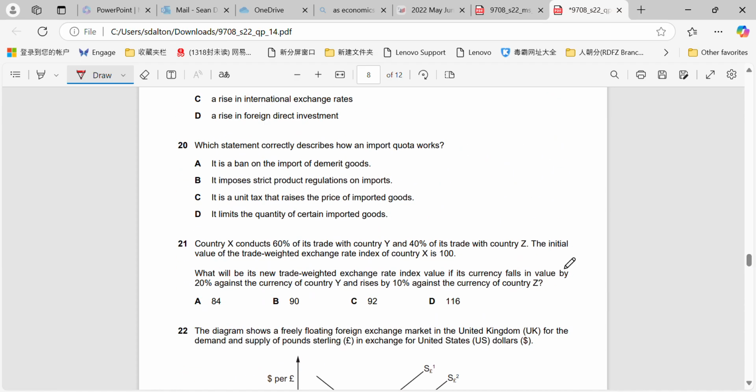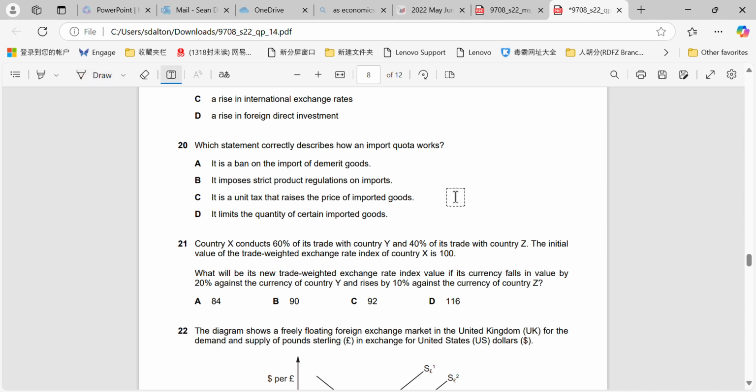Okay, 21. Trade weighted exchange rate is not something that's come up. I need to double check if it is still on the syllabus or not. I don't believe it is, but we'll do the question anyway, because it's relatively simple and it's worth knowing in any case. So they conduct 60% of their trade with country Y and 40% of their trade with country Z. The initial value of the trade weighted exchange rate of country X is 100. What will be the new trade weighted exchange rate value if the currency falls in value by 20% against country Y?